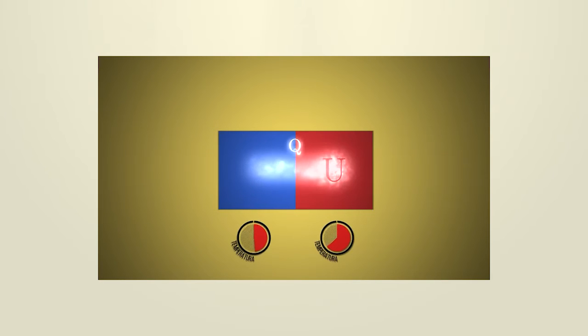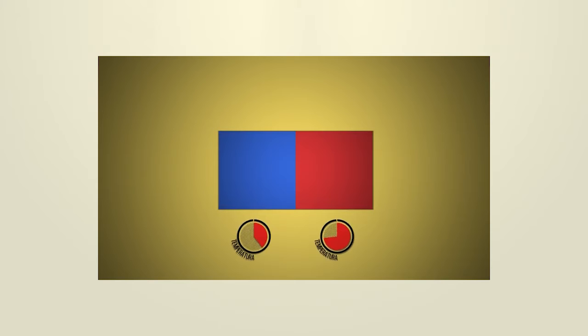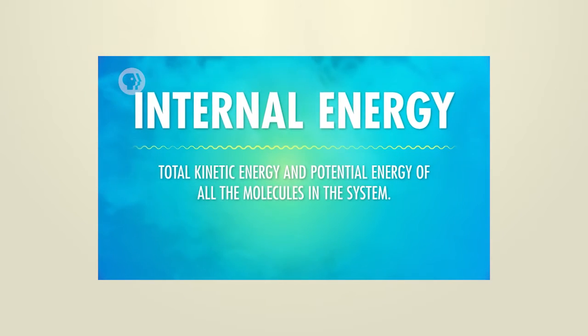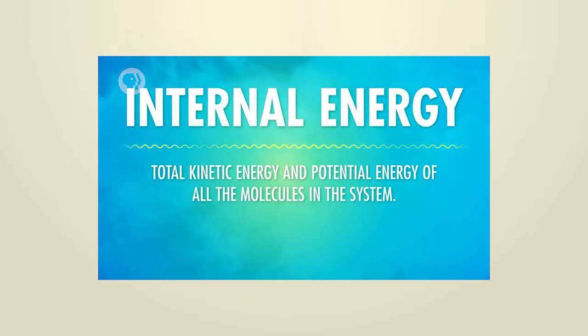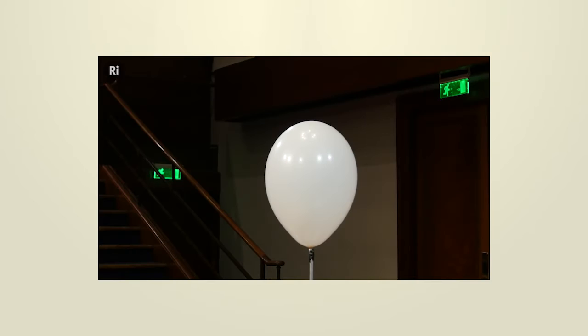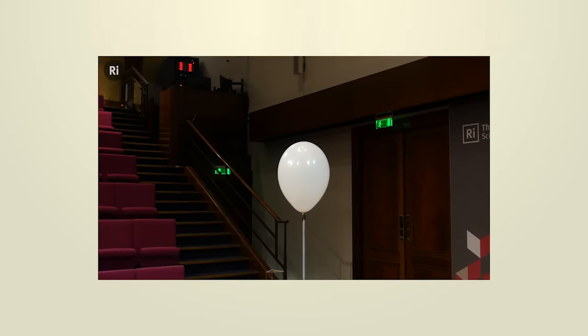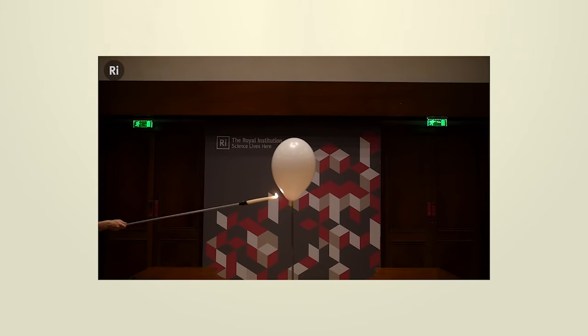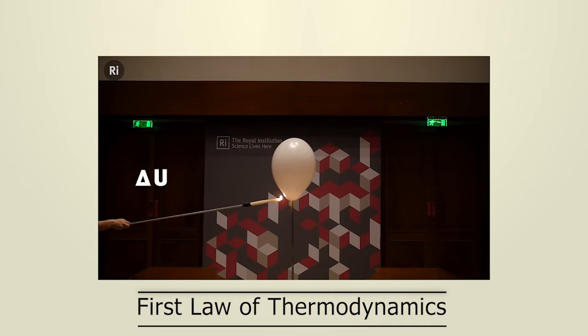Together, the work and heat transferred into or out of the system represent the change in its internal energy, which, as you might recall, is the total kinetic and potential energy of all the molecules in the system. This idea that the change in internal energy is equal to the change in work plus the change in heat is so fundamental that it is known as the first law of thermodynamics. So we can have an equation to use for analyzing problems.